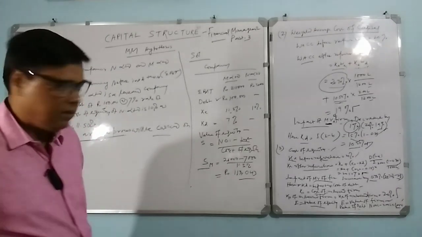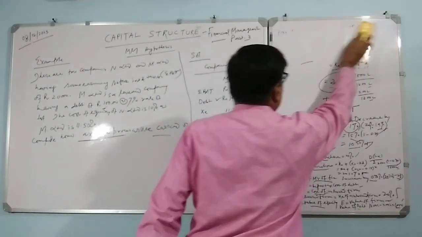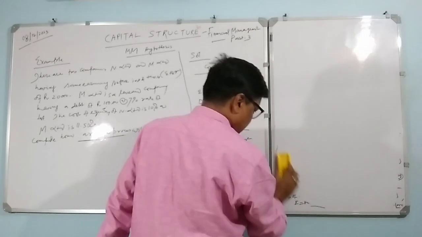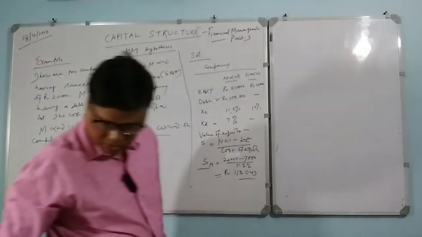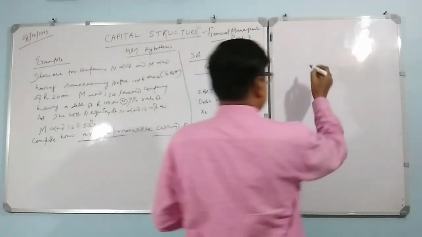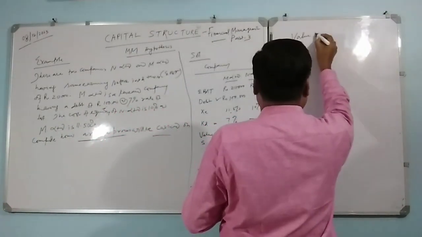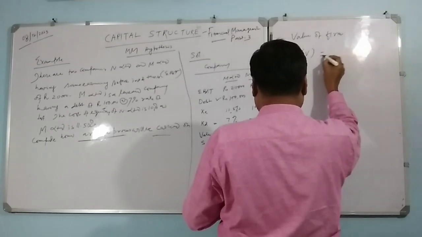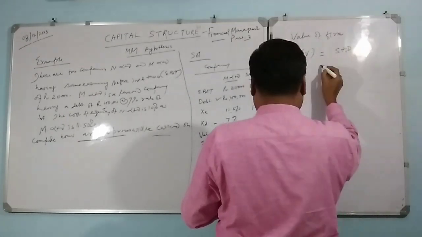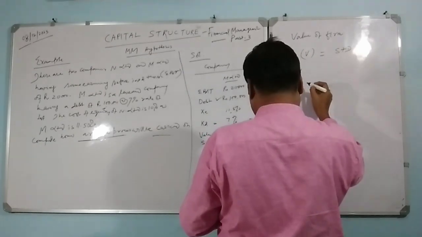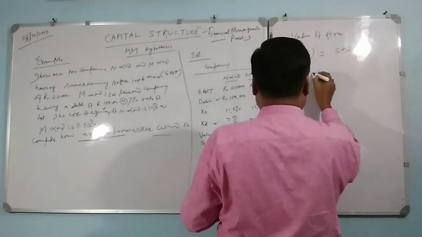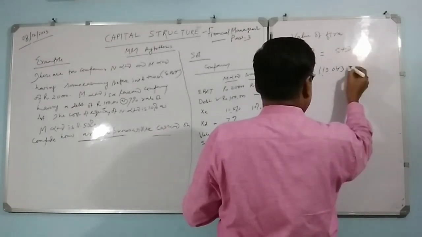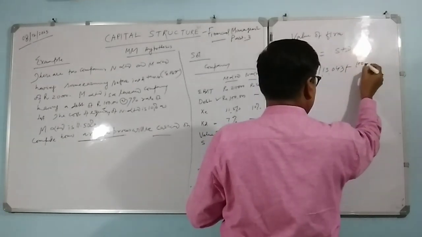You got it, right? Similarly, what we have to do? We have to calculate for the other company, N Limited. The value of the firm V equals S plus D. So V M equals 1,13,043 plus its debt, no?